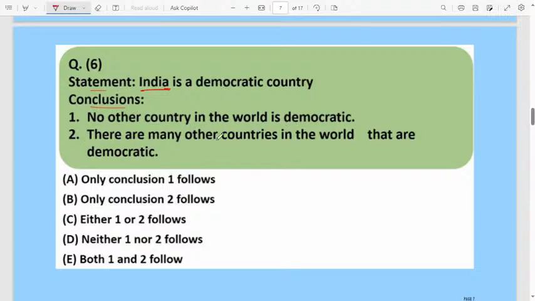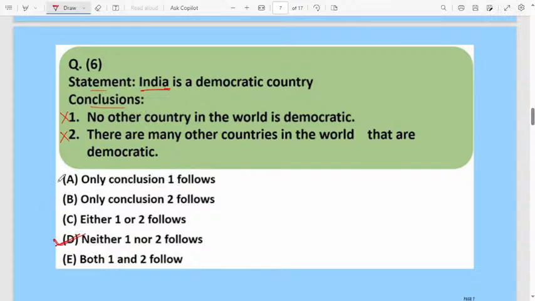In reality, there are many other countries in the world that are democratic. But the statement is not telling about any other countries, which are democratic and which are not democratic. They are not talking about any other countries. Clearly in the statement they mention India is a democratic country. Therefore neither conclusion 1 nor 2 follows. Both are wrong. The correct option for this question is neither 1 nor 2 follows. But here the option is not given.